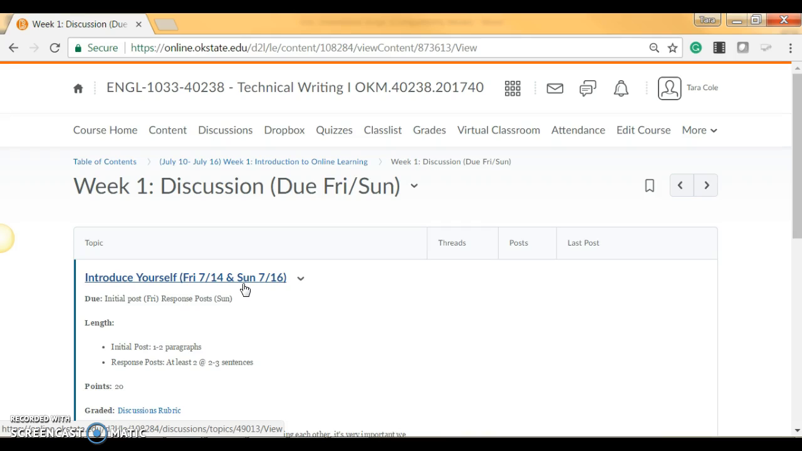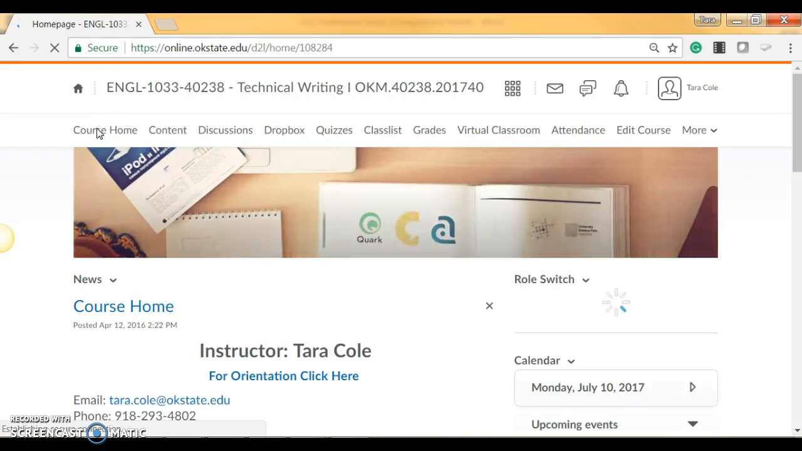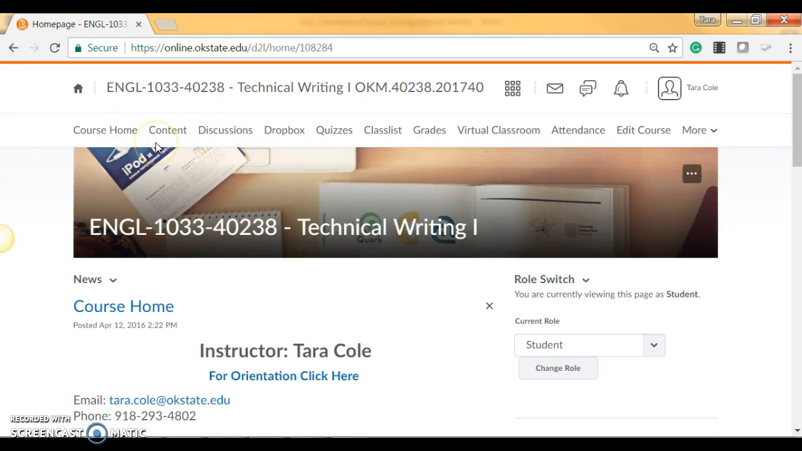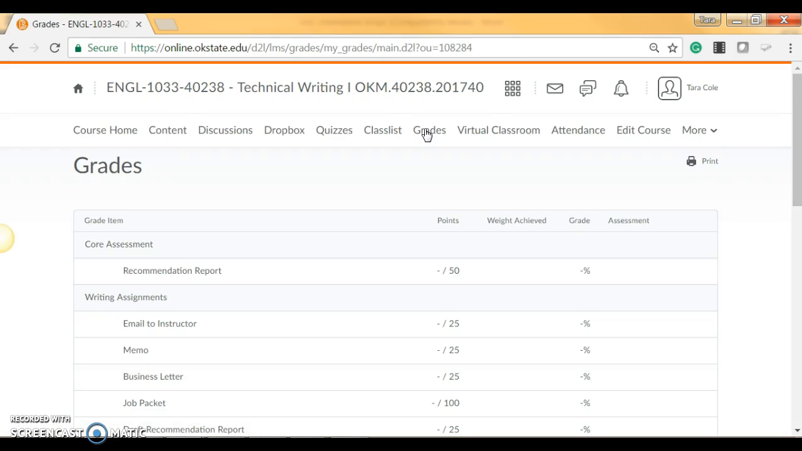Now let's look at the rest of the links on the menu bar. Here you can also access our discussion boards and our Dropbox assignments. Some of your quizzes will be found here. You can find a list of your current grades here and your current final grade. Normal turnaround time for grades is 1 week, or 2 weeks if it is a large assignment.